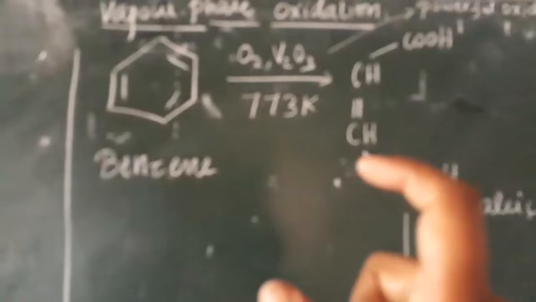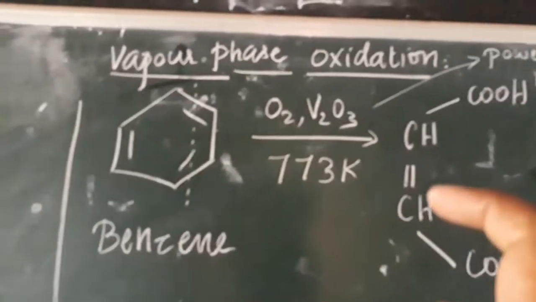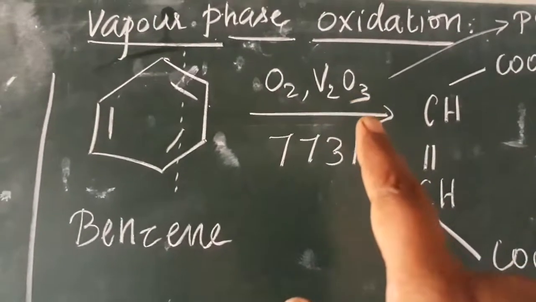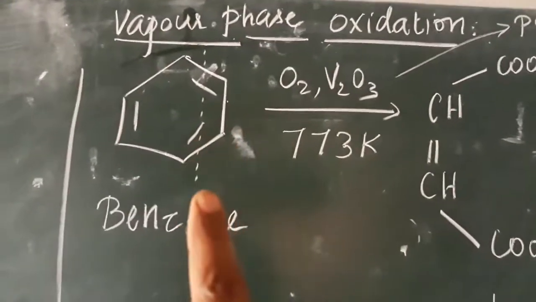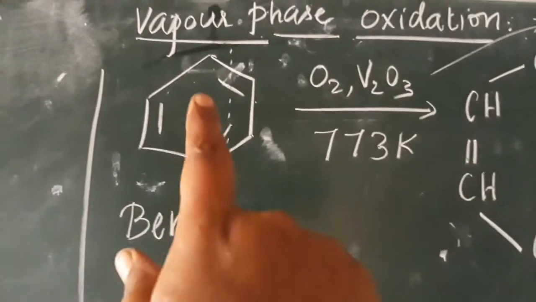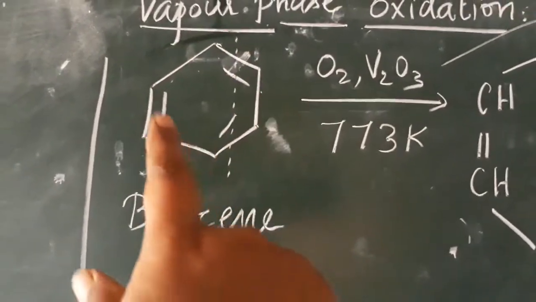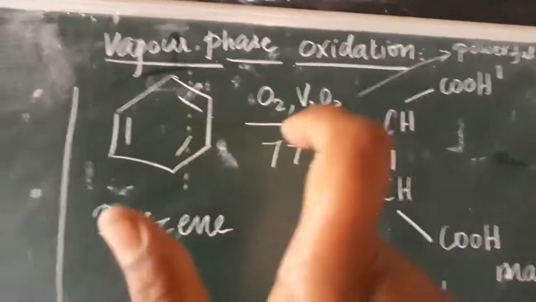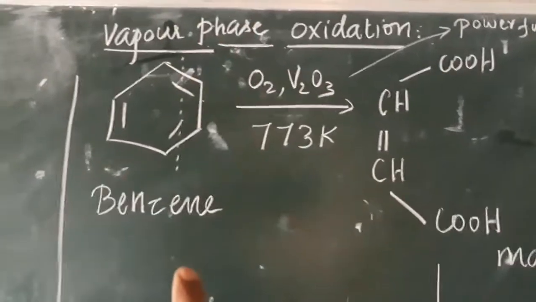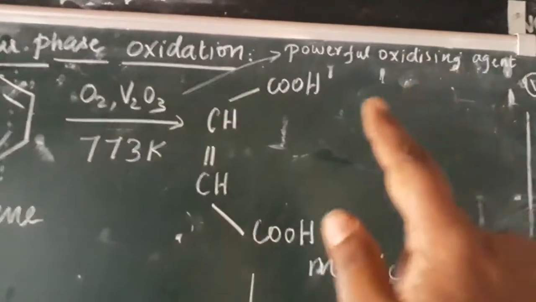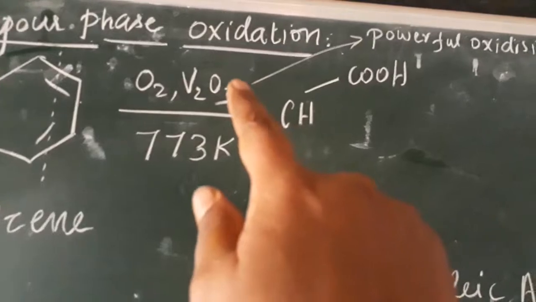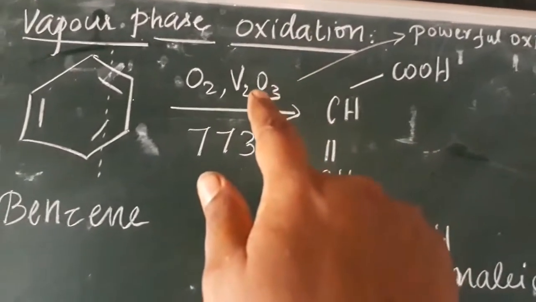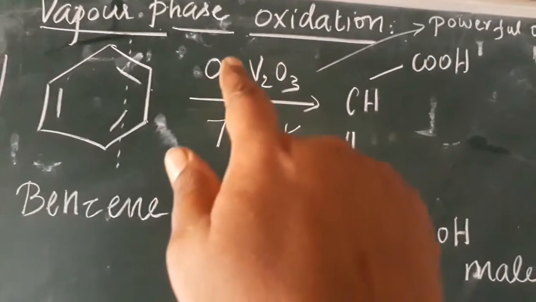Next one, we are going to add oxygen. Oxidation means what? Addition of oxygen in the presence of vanadium trioxide. The benzene is a very stable compound. Why is it stable? Because it has pi electrons. The delocalized pi electrons make the benzene ring a stable compound. But this compound can be cleaved with the help of a powerful oxidizing agent. Which one is a powerful oxidizing agent? The vanadium trioxide is a powerful oxidizing agent. With the help of vanadium trioxide, we are going to add the oxygen.